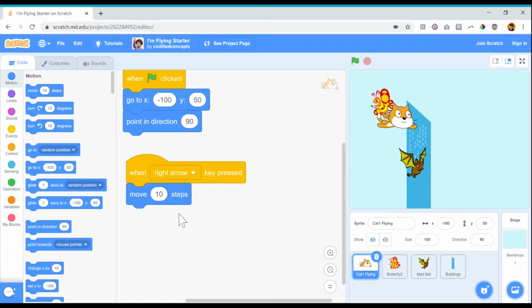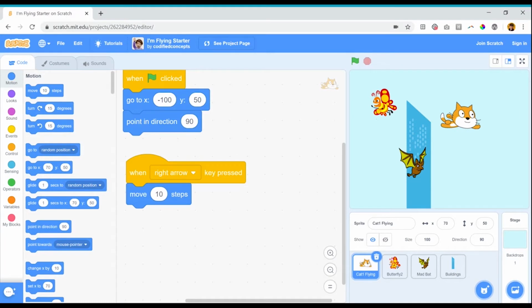I'm going to add the move 10 steps block to this right arrow key pressed, and I'm going to give this a shot. Notice that this particular script doesn't say that the green flag has to be pressed in order for it to work. So I don't actually have to click the green flag and start my program to test out this code. I'll just simply click the right arrow key, and I can see that my code is working.